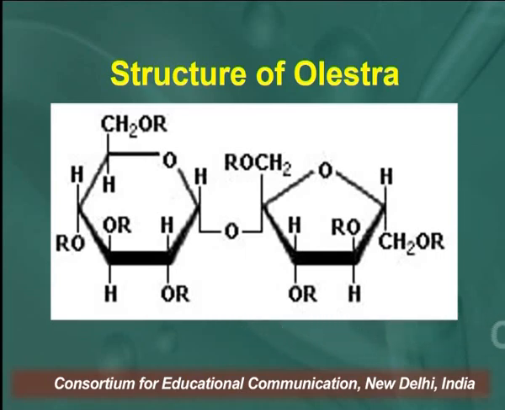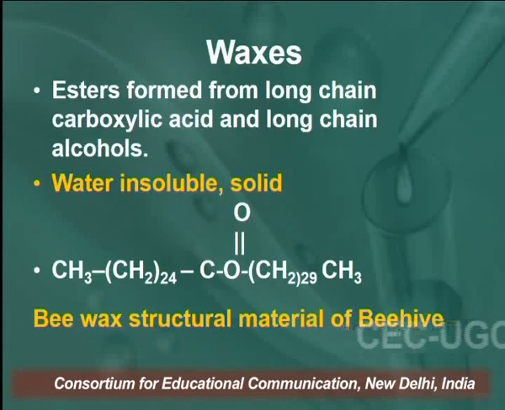This is a sucrose polyester, and sucrose is esterified with 6 to 8 long chain carboxylic acids. So it just gives the taste to our food, but cannot be absorbed by our intestine, so it is released from our body without being absorbed.